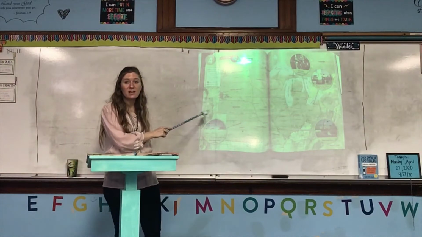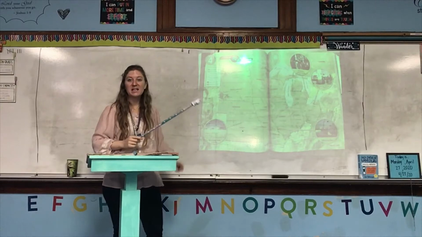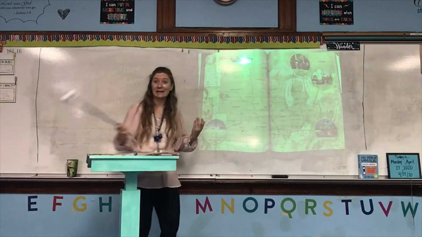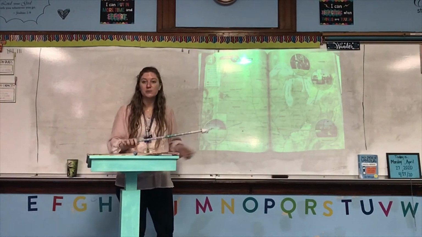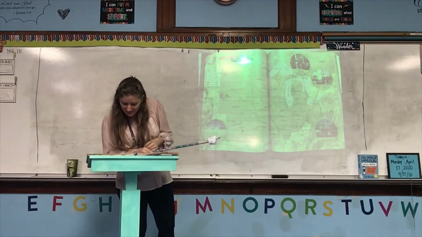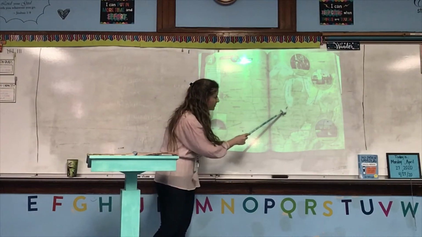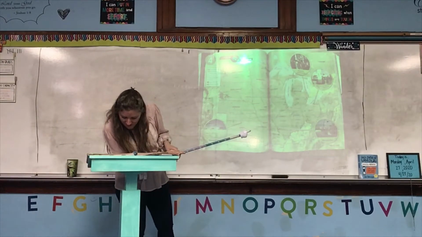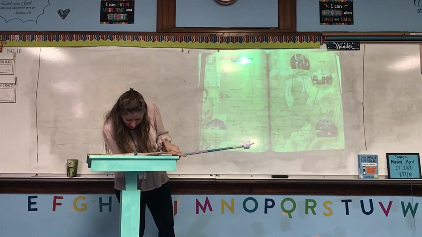We talked about canals. Those are man-made waterways that make it easier to transport goods from one place to another, because back in the day when these canals were created, it was a lot easier to travel by boat than it was to take things by wagon or things like that. So let's see, we see a canal right along here, comes from Chicago and goes down into Illinois. I think that's the only one that we see here.